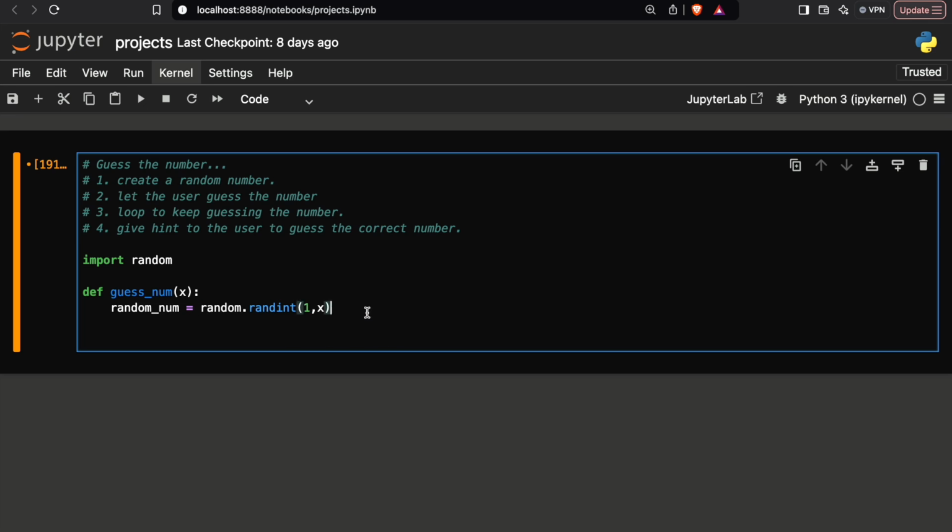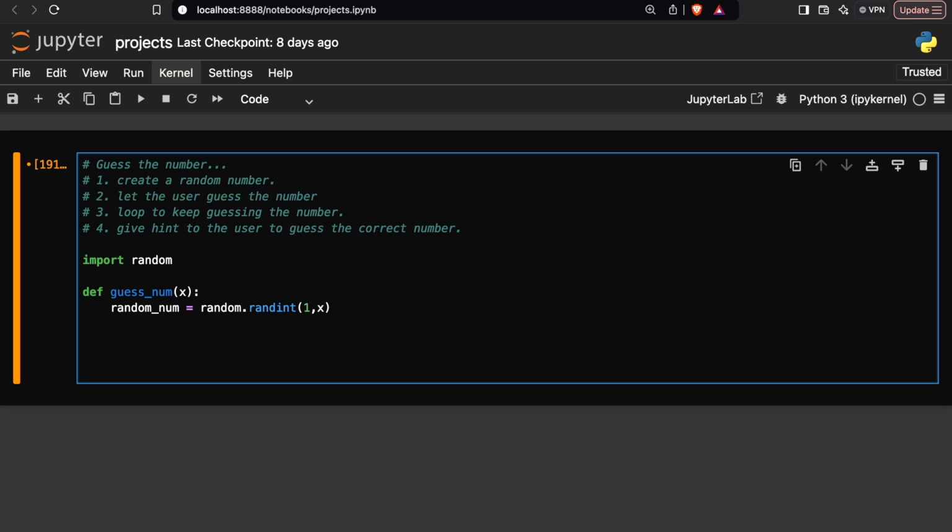After this, we have to let the user guess the number, and we have to use a loop to keep guessing the number. All right, so in this one we need to use a while loop. We all know the syntax of a while loop. It is while, and then we have to give a condition here.